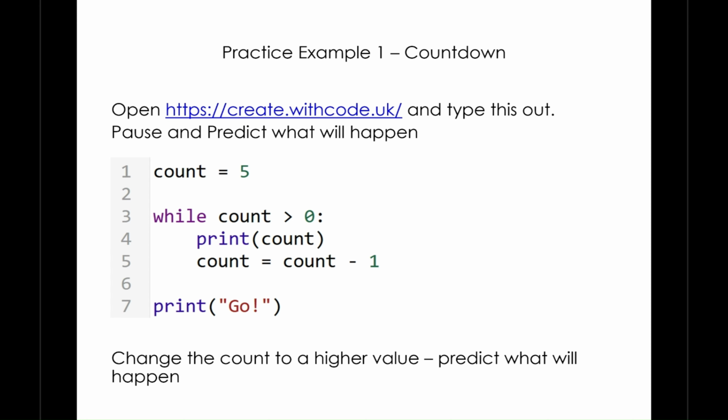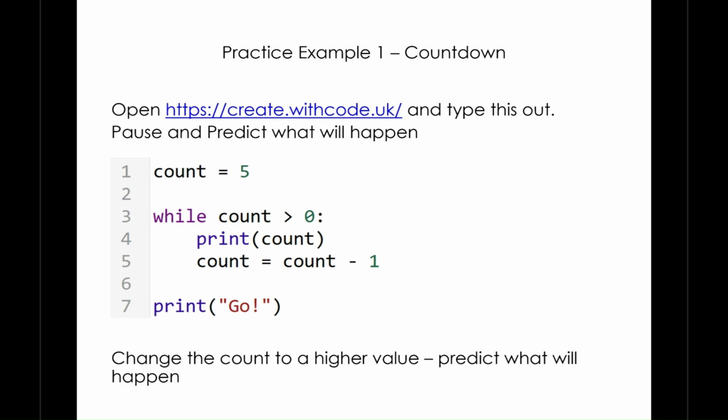Line number 3, iteration begins while count is greater than 0. Well, currently that condition is true. It prints out count and then takes 1 off it. This loop continues until the condition above is false, and it will print go.